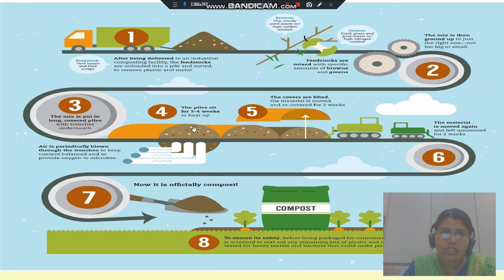Each pile is covered, this orange color is the cover, and after 3 to 4 weeks you have to remove the cover and again mix it properly. Then after 3 to 4 weeks it is transferred and taken to the final stage, where you can remove any impurity or unwanted material from the compost, and finally we have the compost. So here we recover material in the form of compost. You can use this compost, or you can sell it. This is one of the processes used in the solid waste management system.